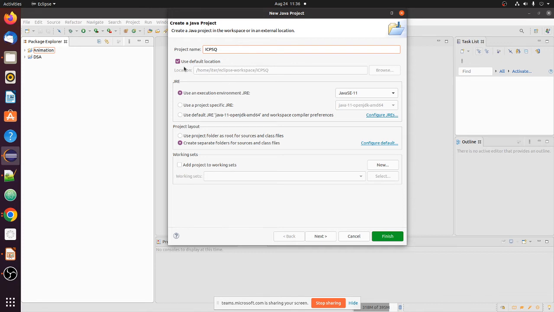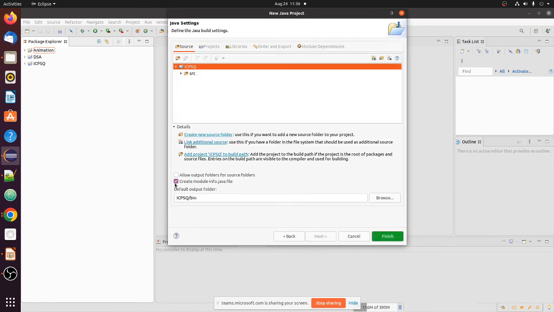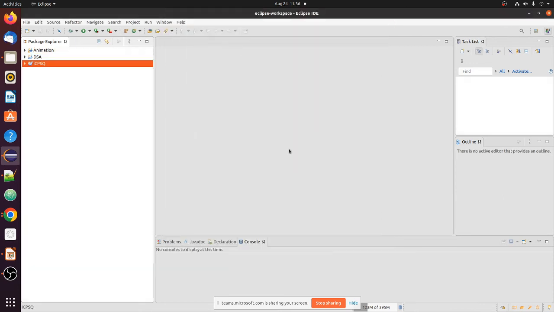The rest of the things you just leave untouched. Don't do anything, just leave it as it is. Go to Next and uncheck this module-info.java file. You can see the source folder has already been created or is going to be created. So leave that, just click Finish.